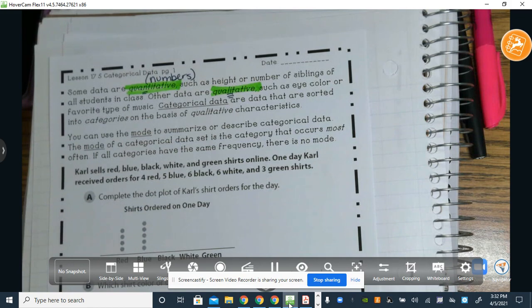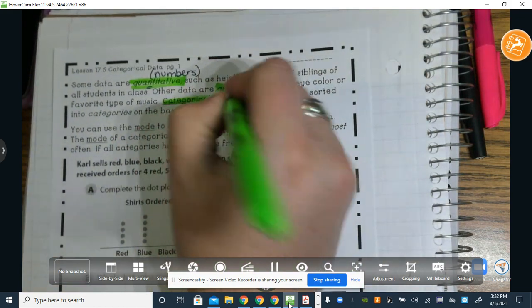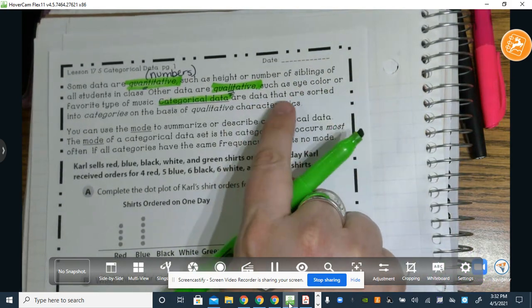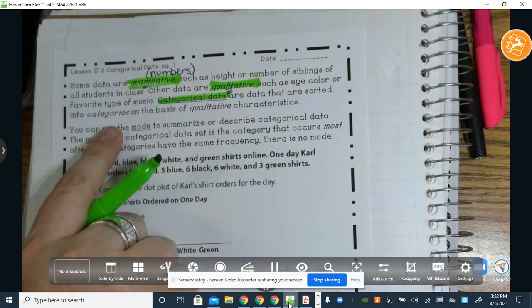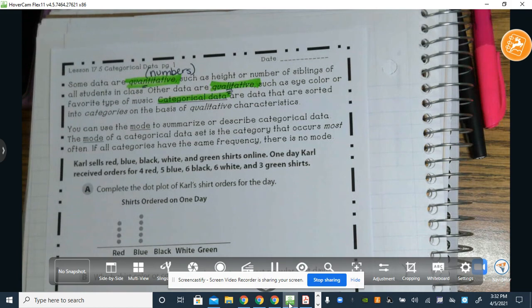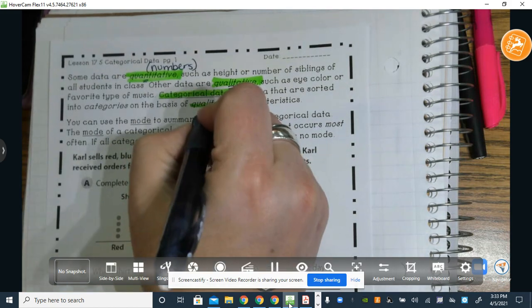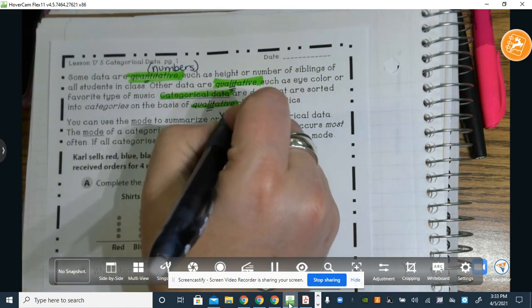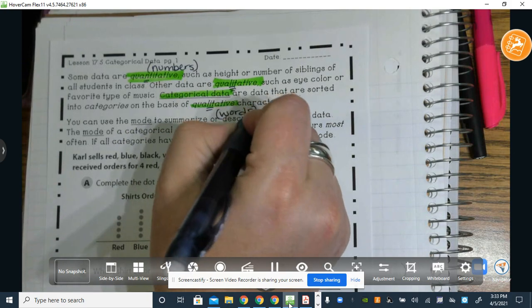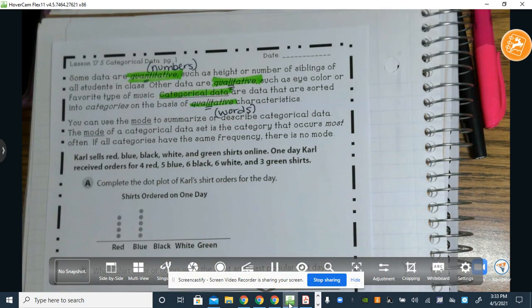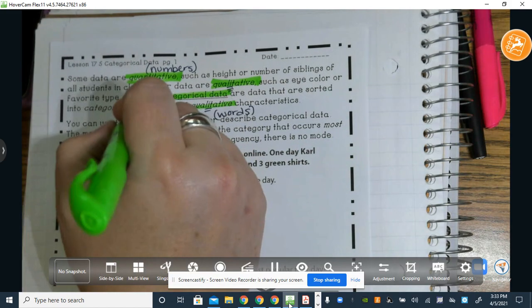And that qualitative data that we're getting falls into categorical data. And this is data that are sorted into categories on the basis of qualitative characteristics. Okay, so think of this qualitative, that LIT like literature, and you're dealing with words. Now, with all the measures of center that we've been talking about, the only one that works with qualitative data is mode.